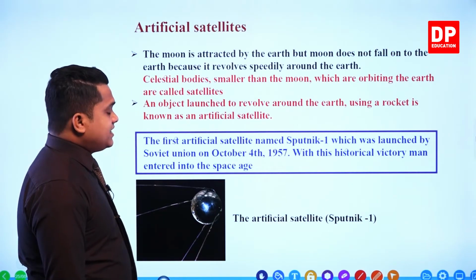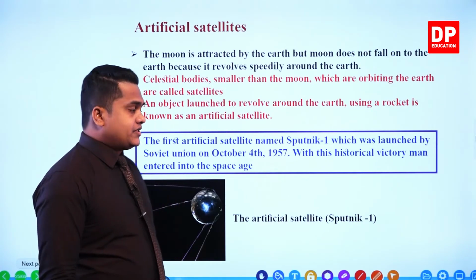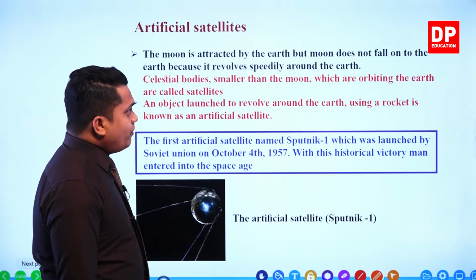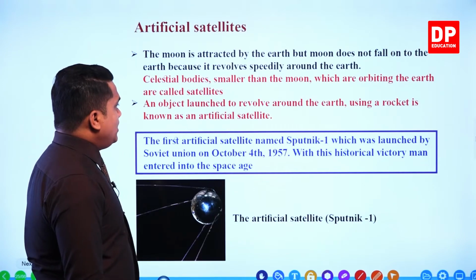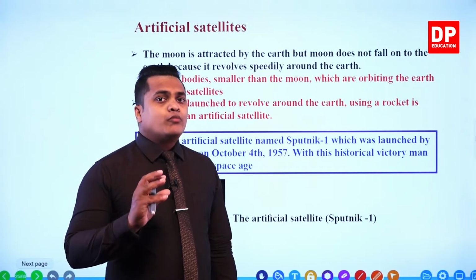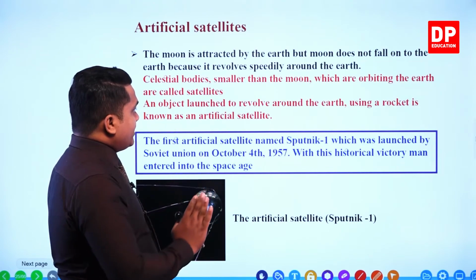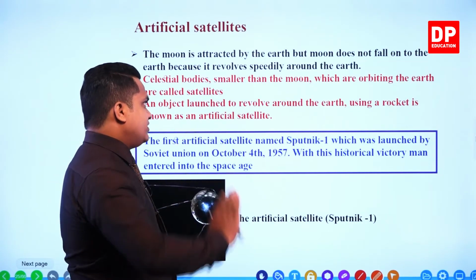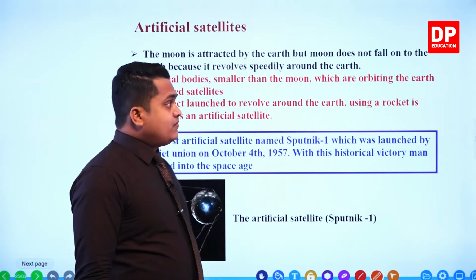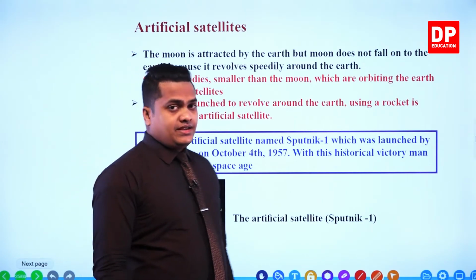Celestial bodies means the objects that we can observe within the universe, my dear children. So celestial bodies smaller than the moon which are orbiting the earth are called satellites. It should be smaller than the moon, right? Celestial objects which are smaller than the moon, which are orbiting the earth, are called satellites.